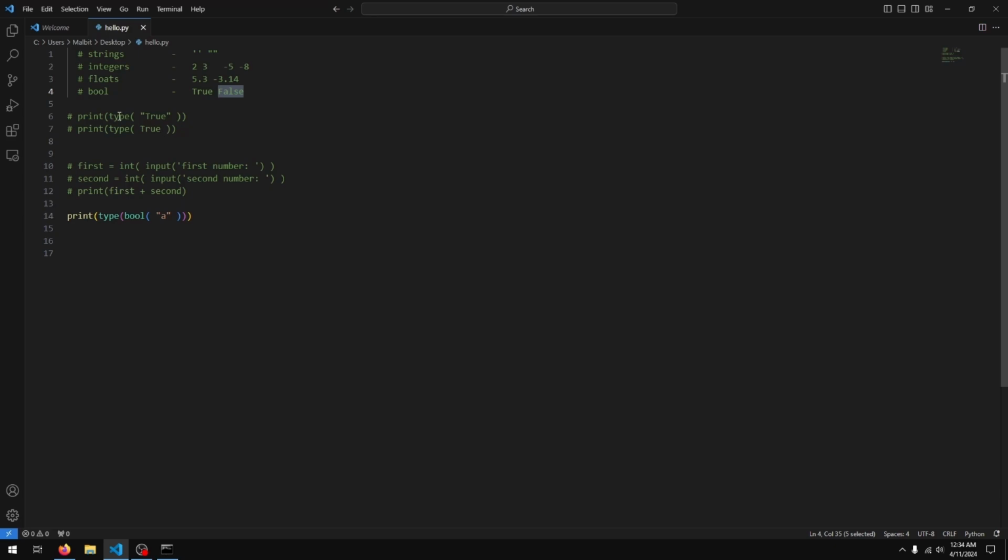To check the data type of something, we use type. Just like we have print and input, we have type. And to convert from one data type to another, we basically surround the value in the data type's function. And that's all for data types.